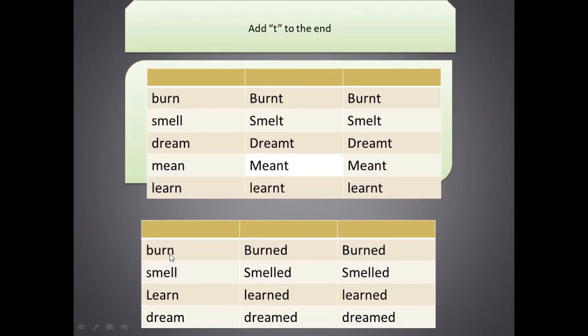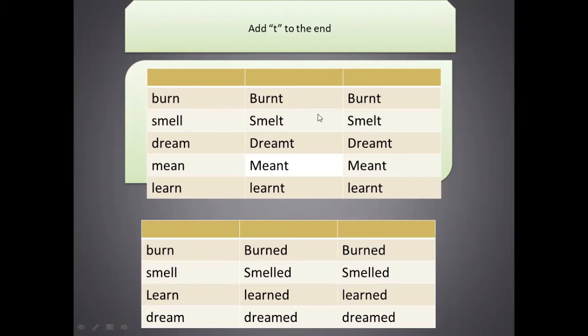And here we can add ed to convert to the past form of this verb. The past forms and past participle forms are the same with these verbs.